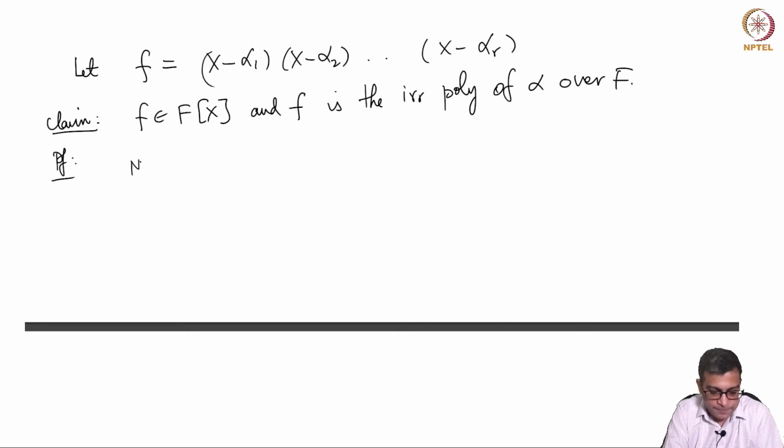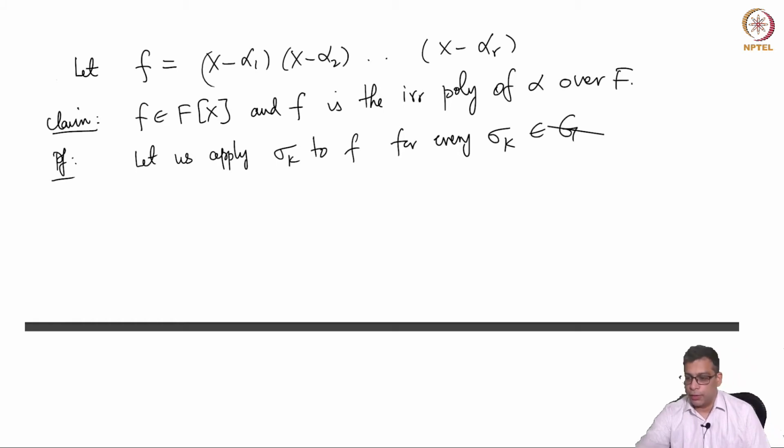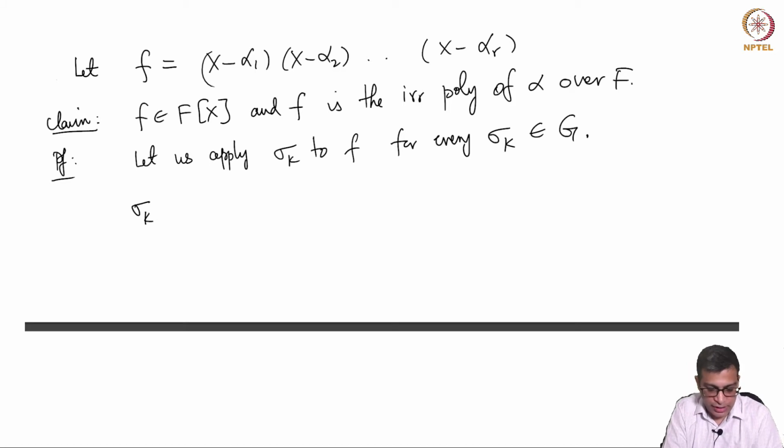So note that, let's apply sigma k to F for every sigma k in G. Now I don't want to multiply F out and apply sigma. I want to keep F as it is and apply sigma. So what is sigma k of F?